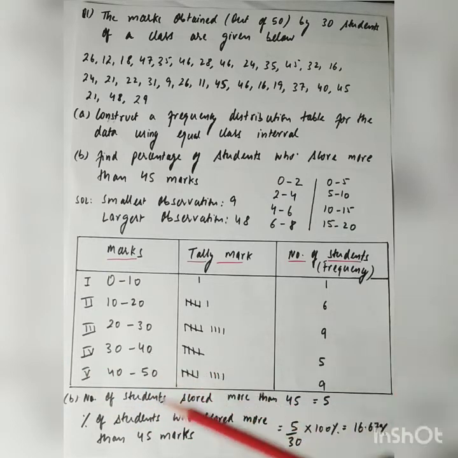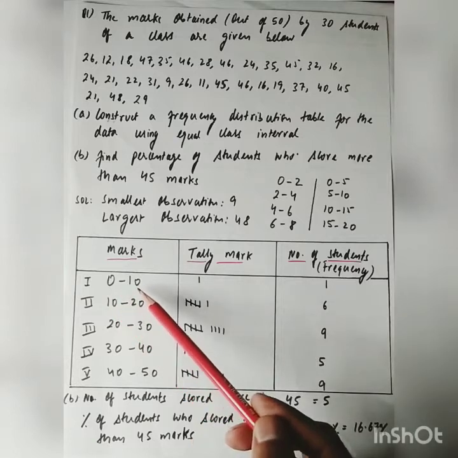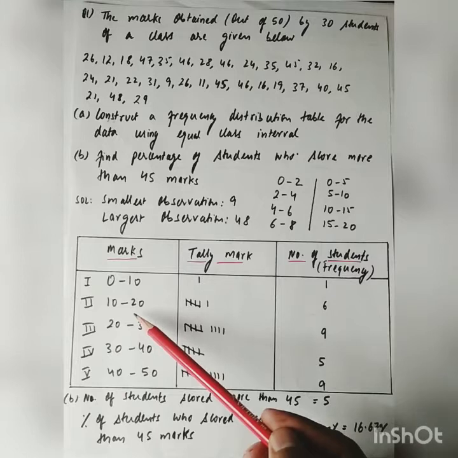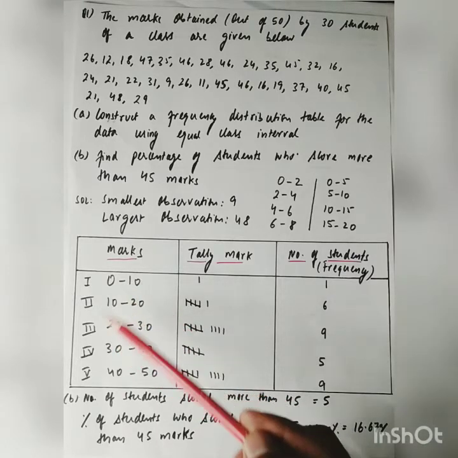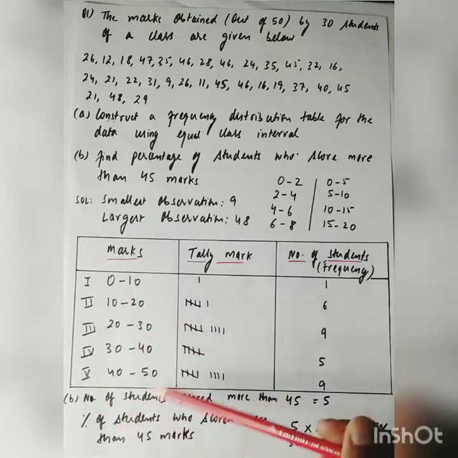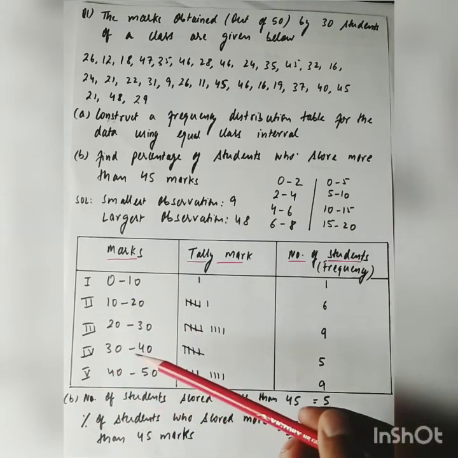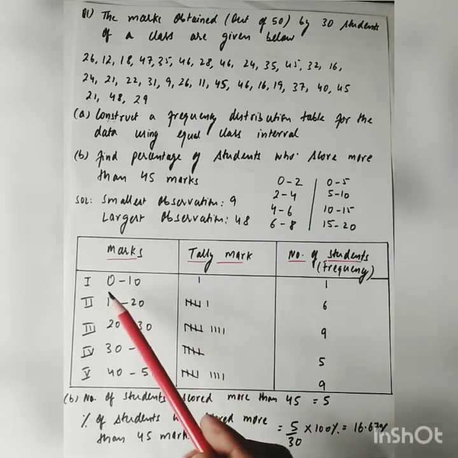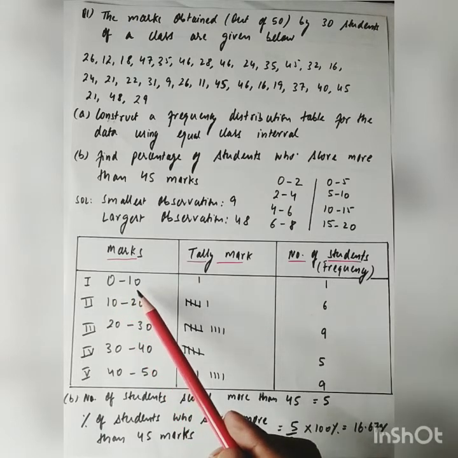Now if I look here, this is 0 to 10, and again this is starting from 10 to 20, and in the third class again it is starting from 20. So this kind of data is known as continuous data or exclusive form. Here in the first class, lower limit is 0 and upper limit is 10.